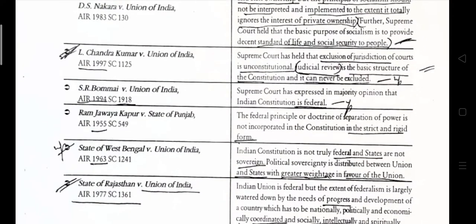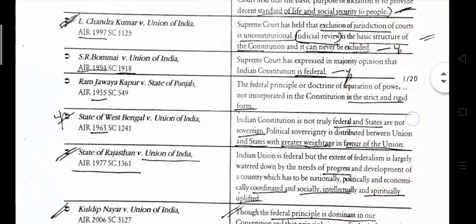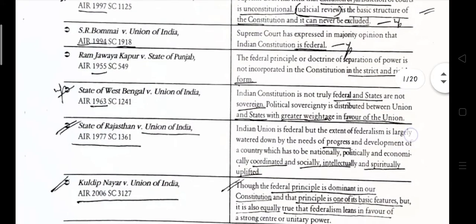S.R. Bommai versus Union of India. The Supreme Court expressed in the majority opinion that the Indian Constitution is federal. Ram Jawaya Kapoor versus State of Punjab, 1955. The doctrine of separation of powers is incorporated in the Constitution in a strict sense and rigid form. State of West Bengal versus Union of India, 1963.